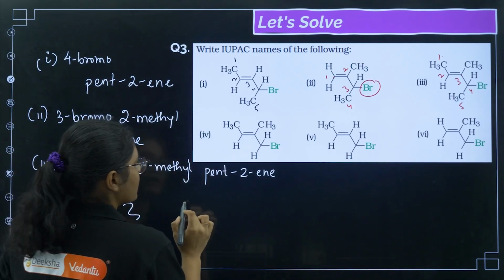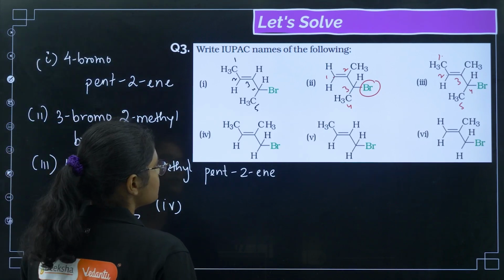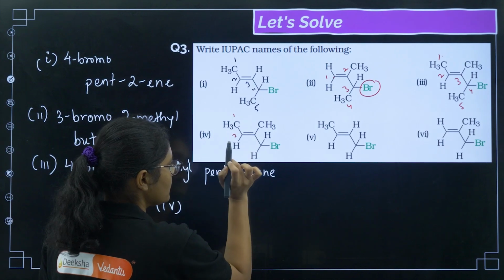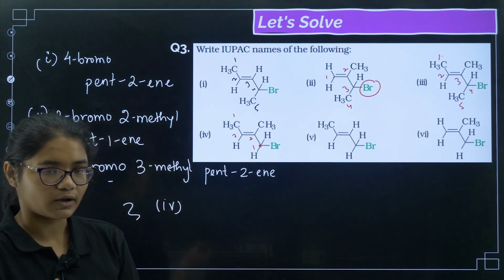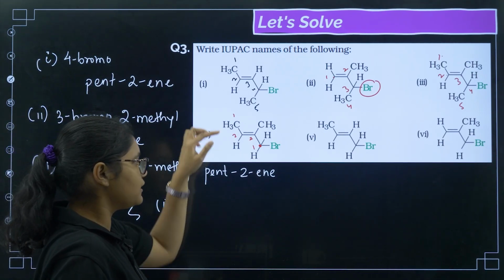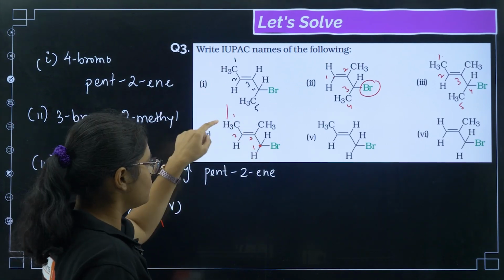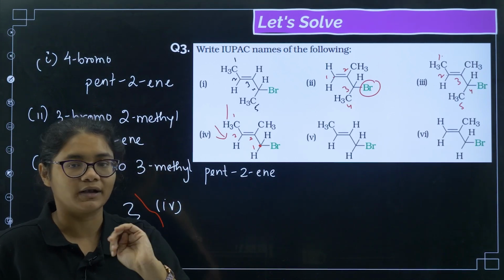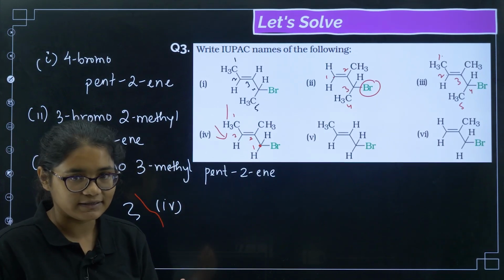Now coming to the next one, the 4th one. Here there is a trick. If you number from this side, we get 1 and 2, and if I number from the other side also, I get 1 and 2. So any way you number it, the double bond is coming on the 2nd carbon. But if you number from this side, bromine will get number 4, and if you do it from the other side, bromine will get number 1. So the substituent should get the least number, that is the rule.